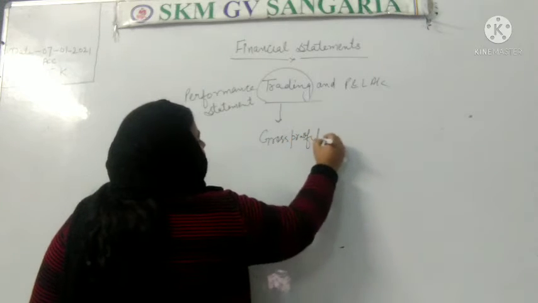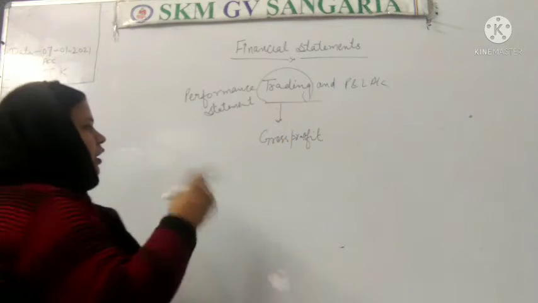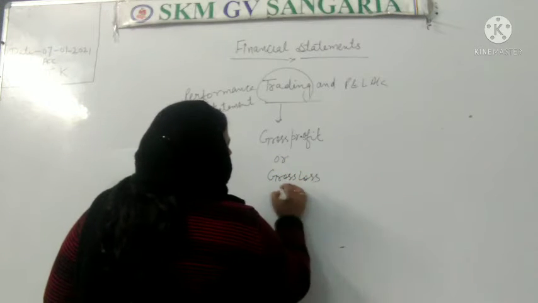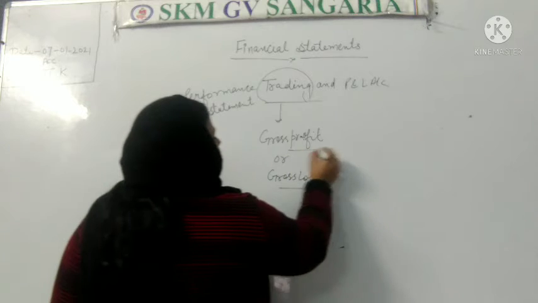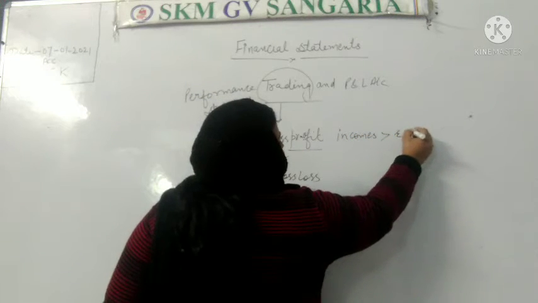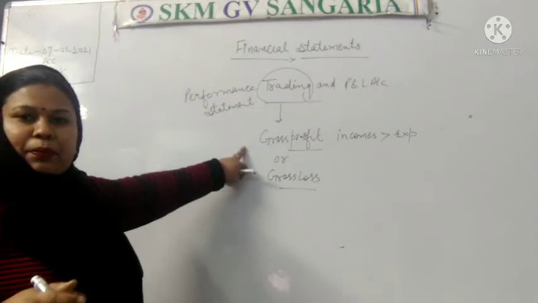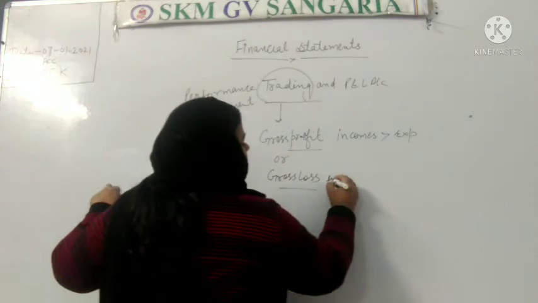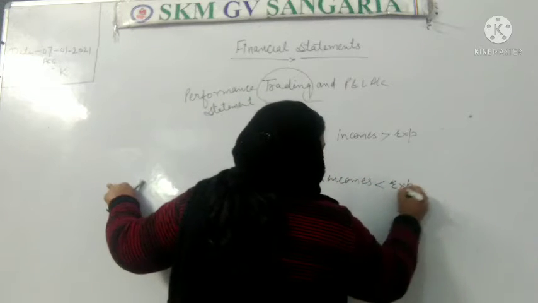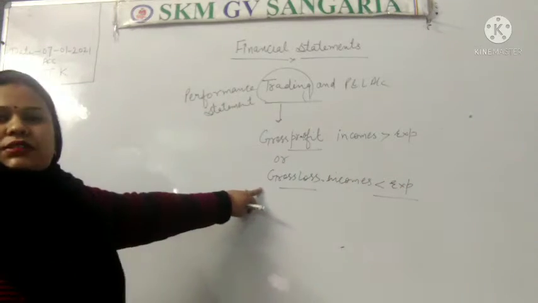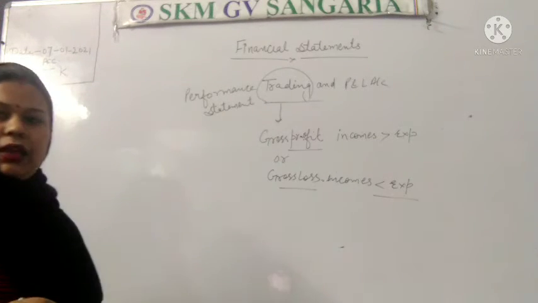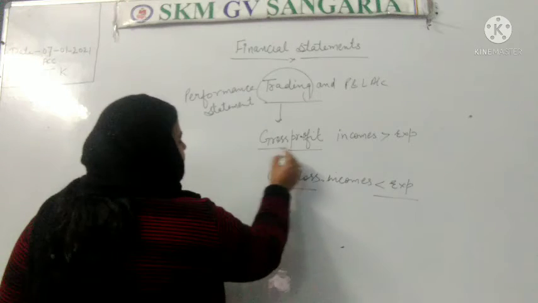Why is the trading account prepared? To know the gross profit or gross loss. Why have I written the gross profit and gross loss? If the incomes are more than expenses, then the business will earn the profit. And if the incomes are less than expenses, the business will face the condition of losses. So with the help of trading account we will be able to know the gross profit or gross loss.